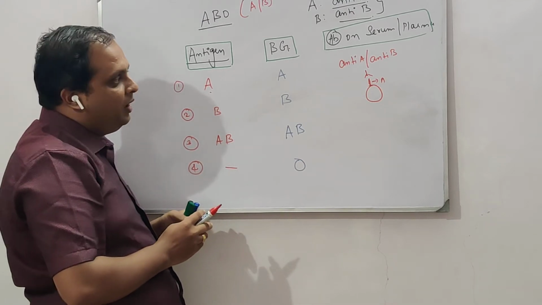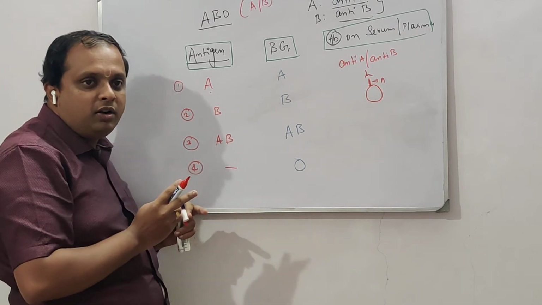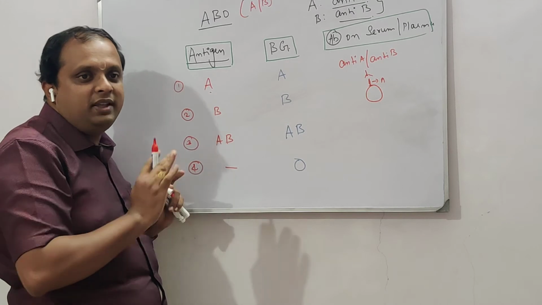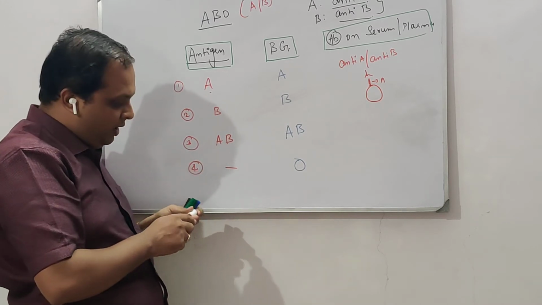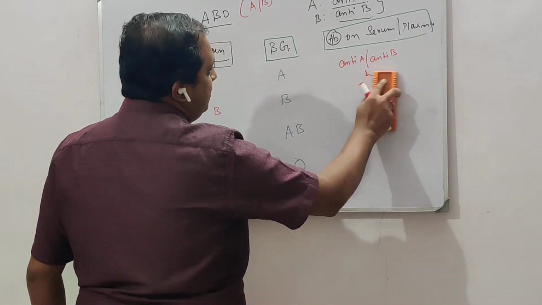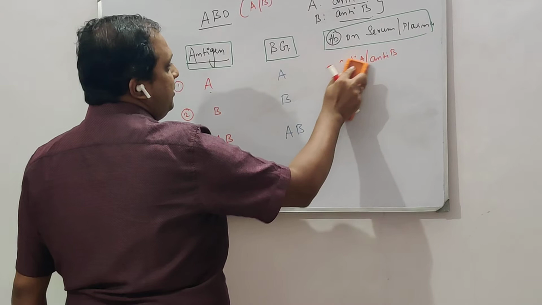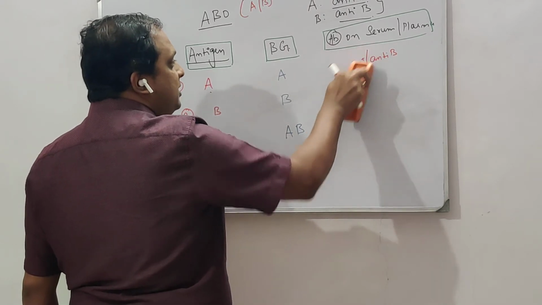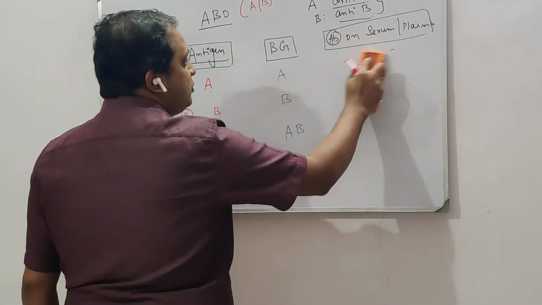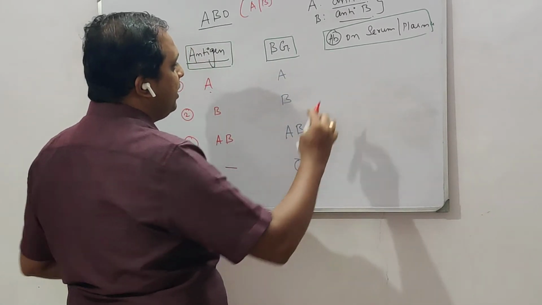Which means that no antigen and its specific antibody should be allowed to interact with each other. So this is the criterion here. So nature has made it such that in case antigen A is present, the antigen which is absent is B, so anti-B will be seen.